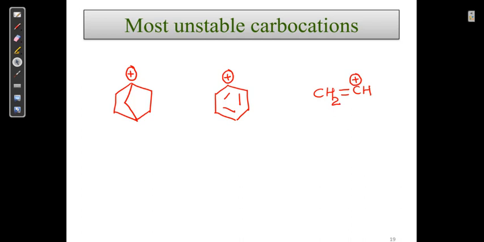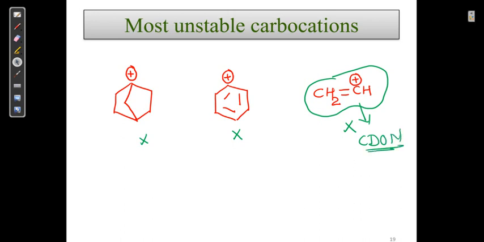Among these we have to find the most unstable carbocation. This is an unstable carbocation, this is also an unstable carbocation, this is also an unstable carbocation. What is the reason for its instability? Here I have explained according to CD-ON, or I can say that it acquired this group. There is directly no aromaticity, resonance, inductive effect or hyperconjugation; that is not there in this at all. We have to see the inductive effect. In case of inductive effect, this is an I minus group. In this also there is an I minus group. And there is a difference between this and this.